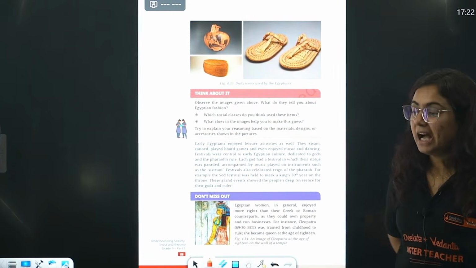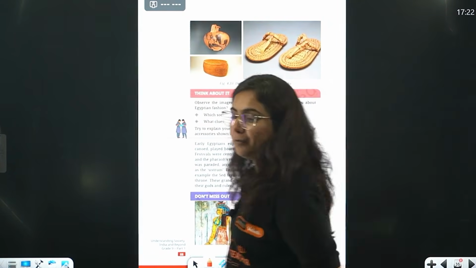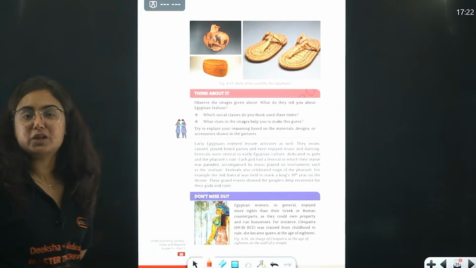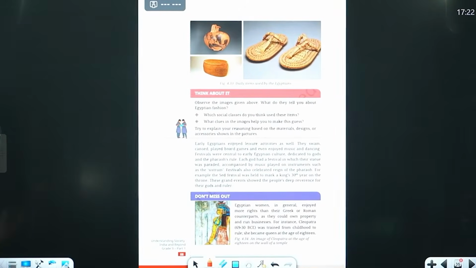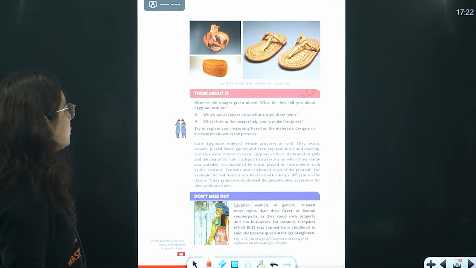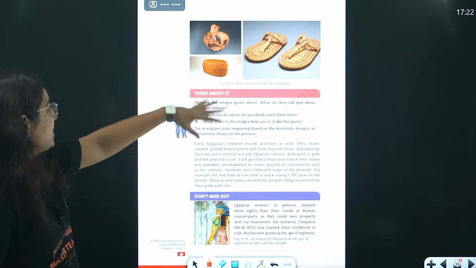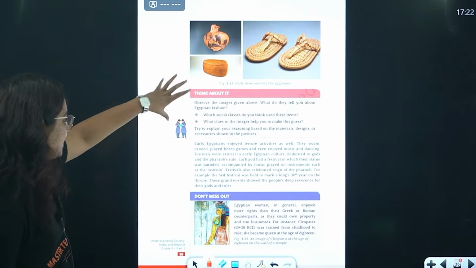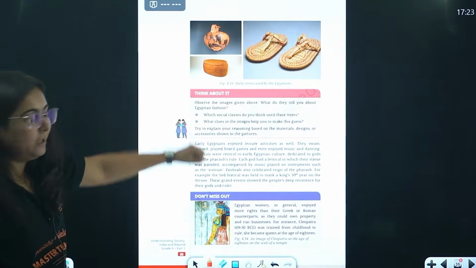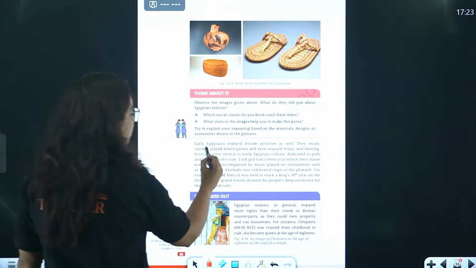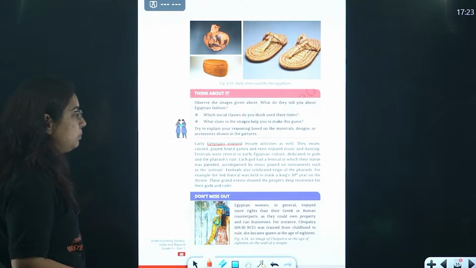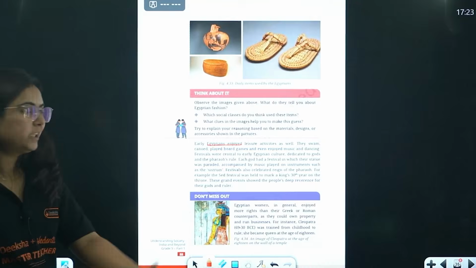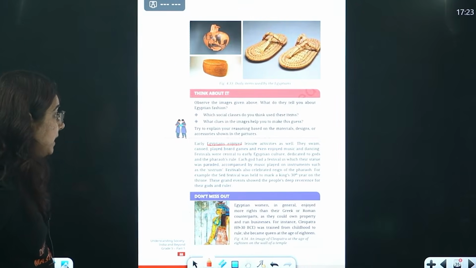Now see, along with these burials, along with the dead bodies, we found certain objects also from different civilizations. Even in the Indus Valley civilization, some of the daily items used by the Egyptians are here. Please see the picture, you will find it interesting. During their leisure time, these Egyptians used to do a lot of activities. They played board games, they enjoyed music, they enjoyed dancing.